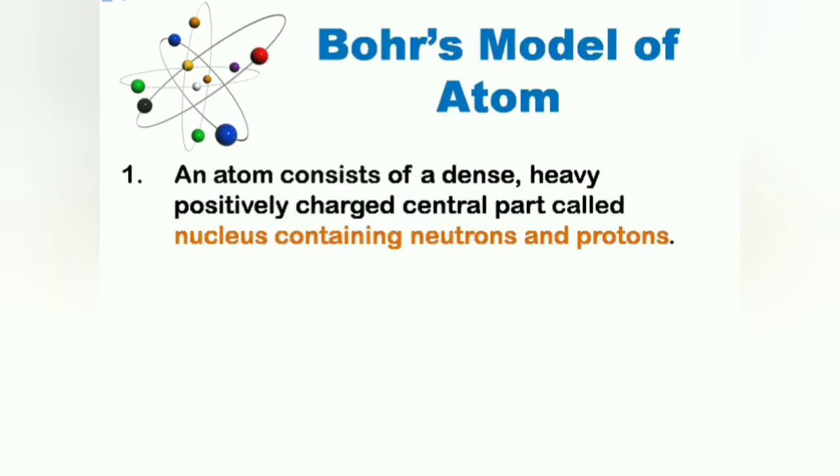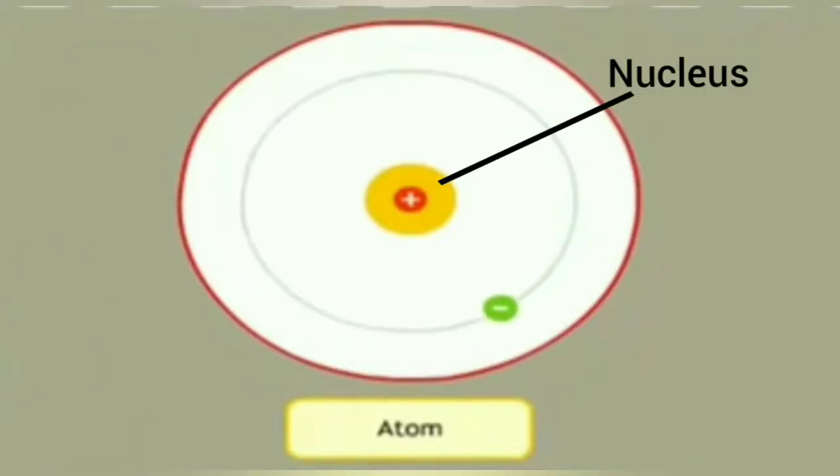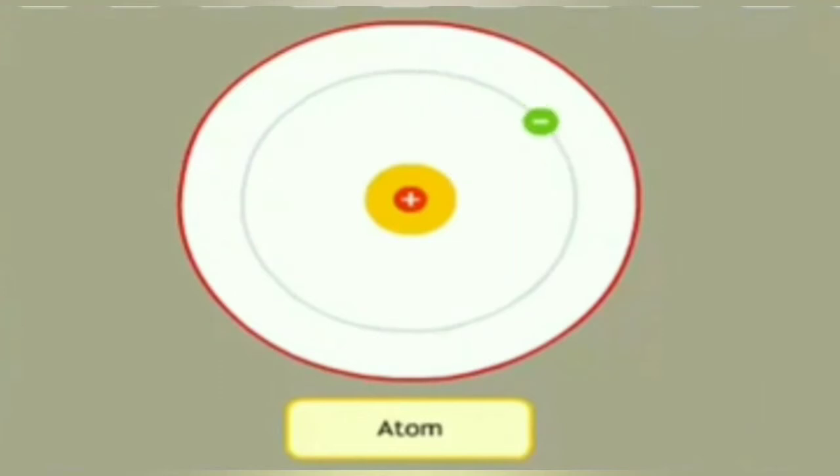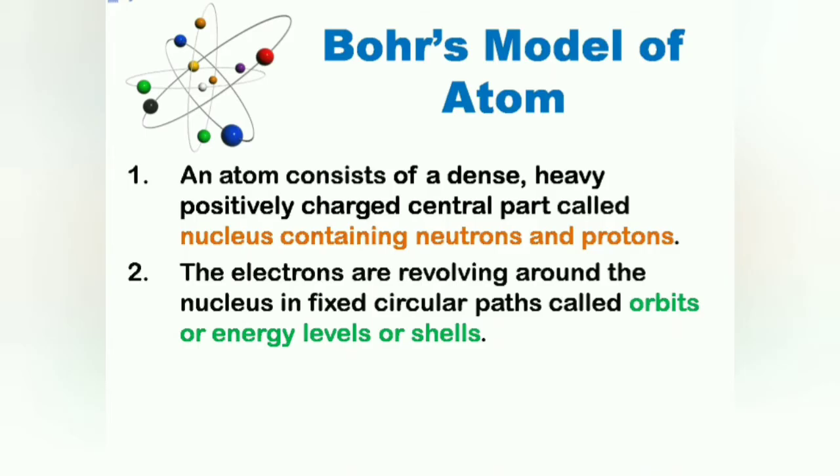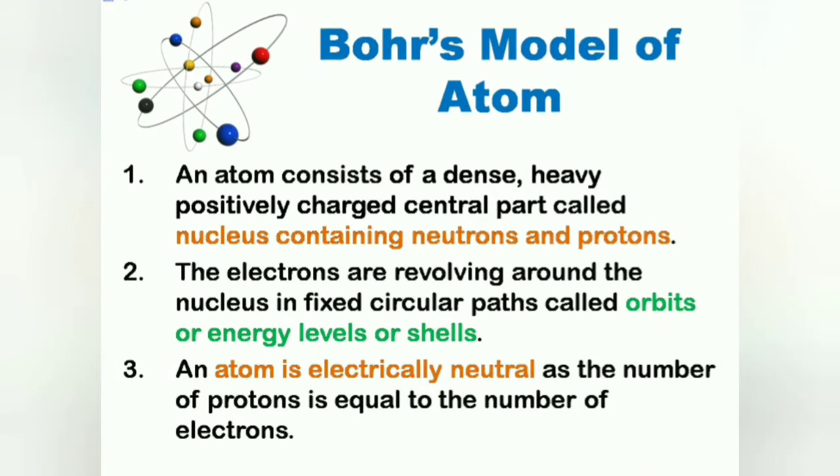Number one is that each atom consists of a dense, heavy, and positively charged nucleus containing protons and neutrons. This nucleus is present at the center of atom. The negatively charged electrons are revolving around the nucleus in fixed circular paths. These fixed circular paths are called orbits or energy levels or shells. There are equal number of electrons and protons in an atom. That is why an atom is electrically neutral.